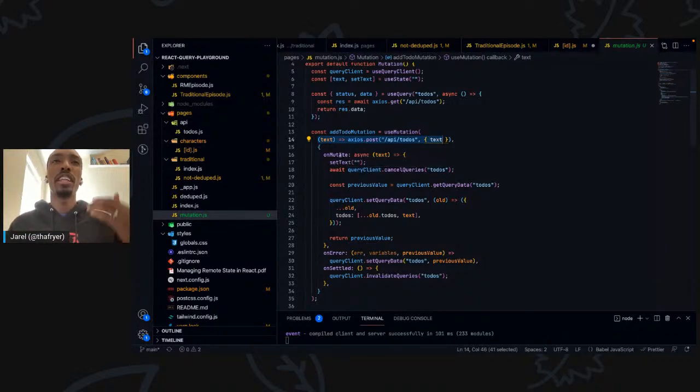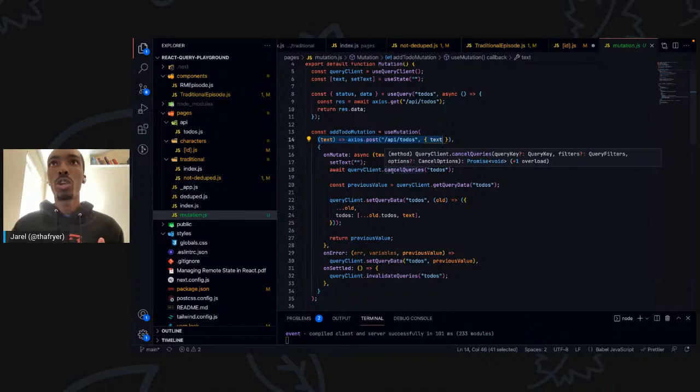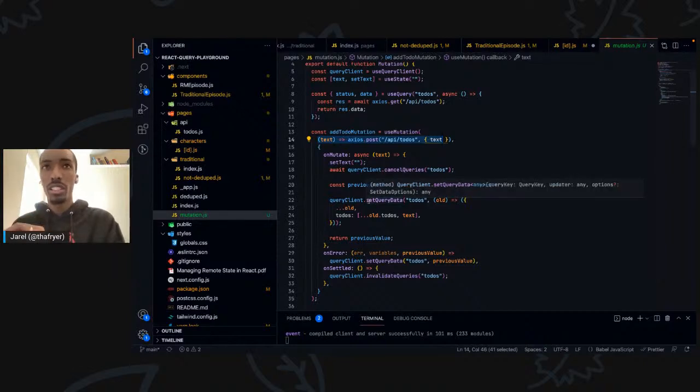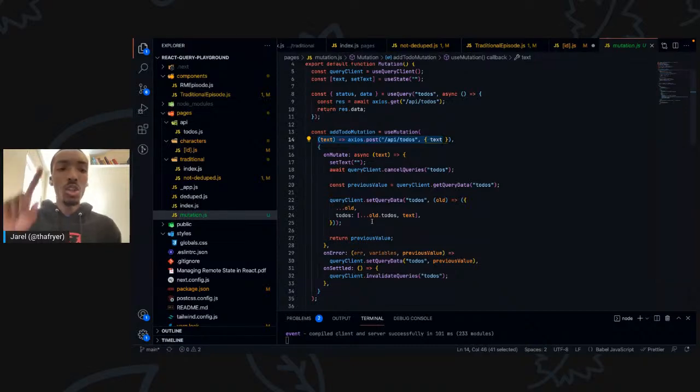In its own onMutate function, before they make the API call, it'll set the text to empty. We'll cancel the queries before it actually makes the API call. We'll get the previous data and set it synchronously with this query data, right? So this allows us to do an optimistic update, which is I can make the UI continue going on without waiting on the response from the back end.